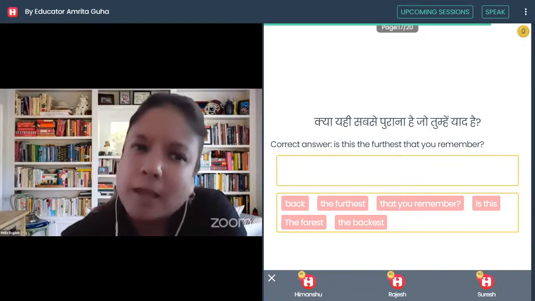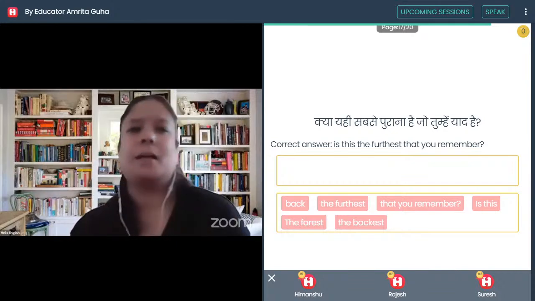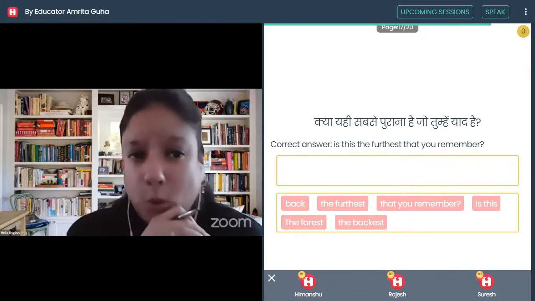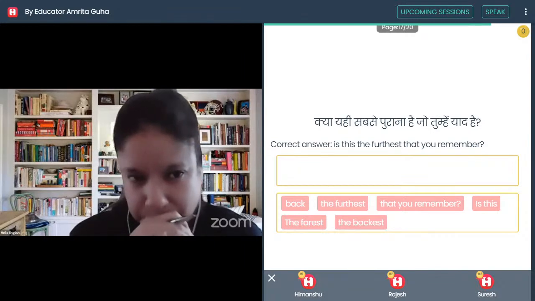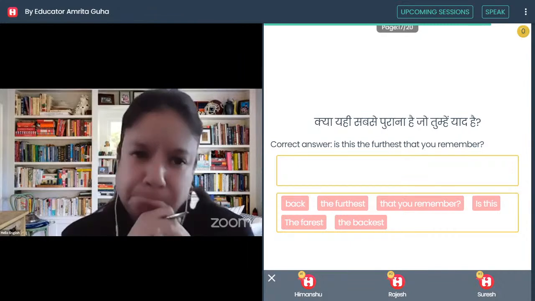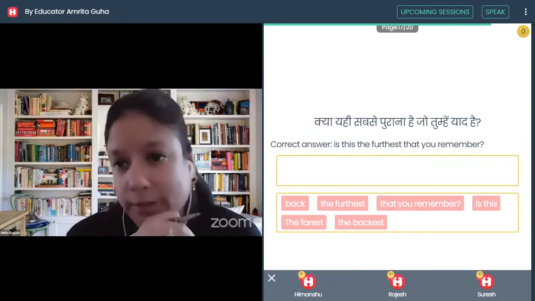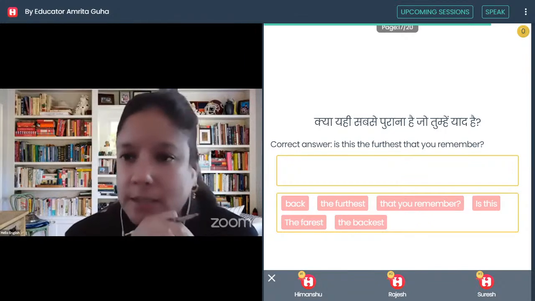यह सबसे पुराना है. For this, can I use oldest? Okay, now oldest. Is this the oldest that you remember? Well, technically speaking, yes, you can use oldest also. But with oldest, you need to add some noun to it.